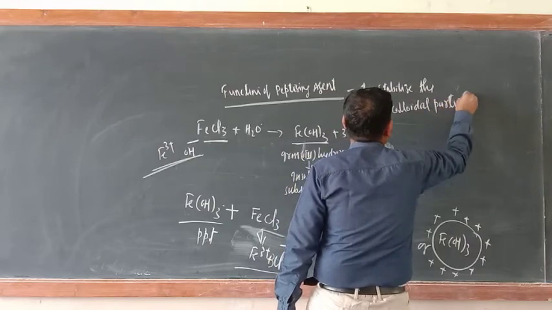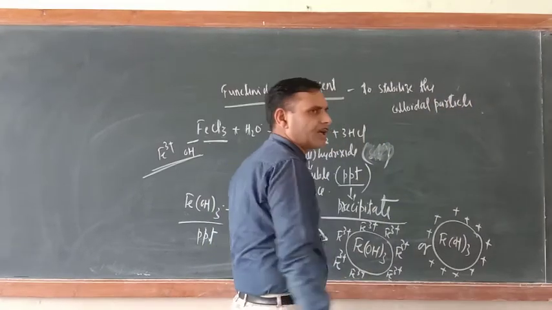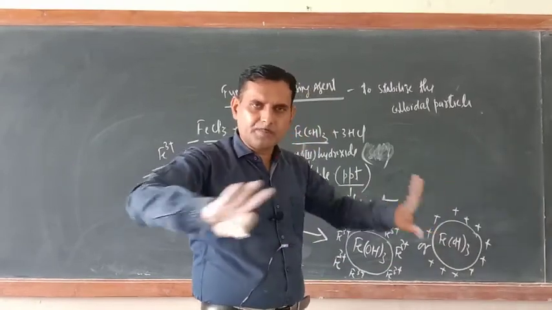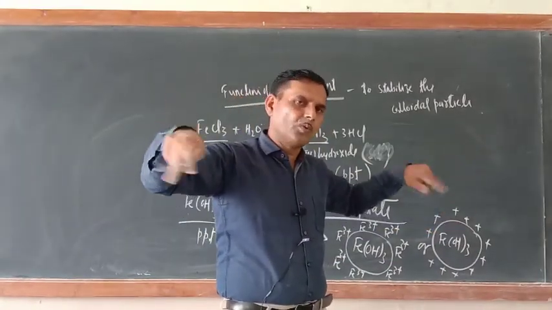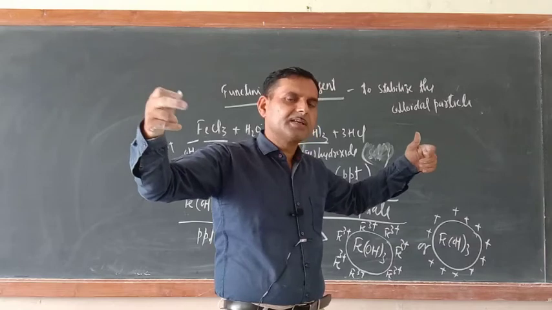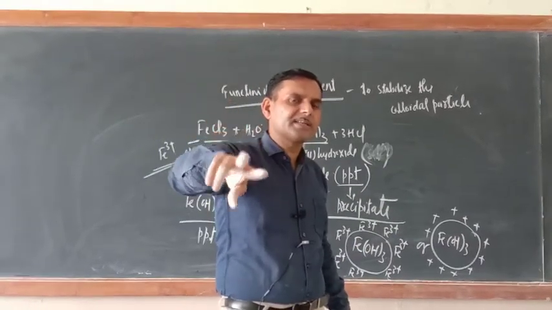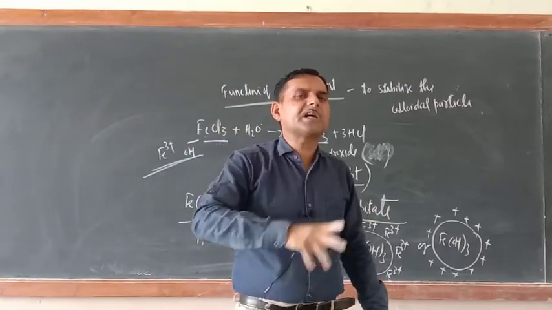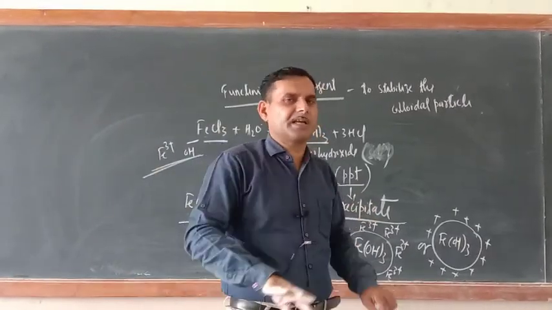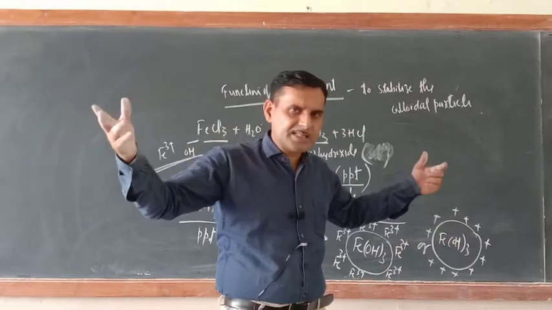How? I have explained how they are stabilizing: because of their similar charge. Who has developed this similar charge? Because of the adsorption of the common ion from the electrolyte. All are now equally charged particles, and they will repel because similar charges repel each other.